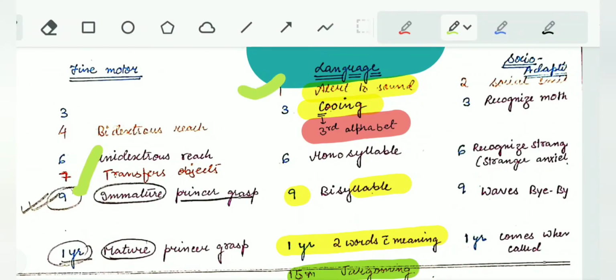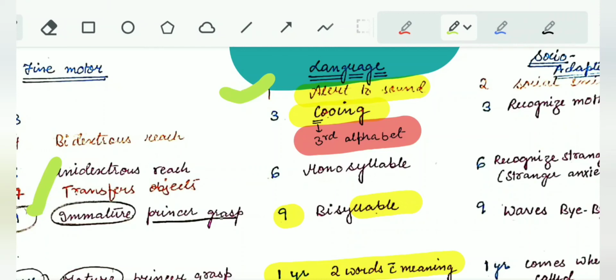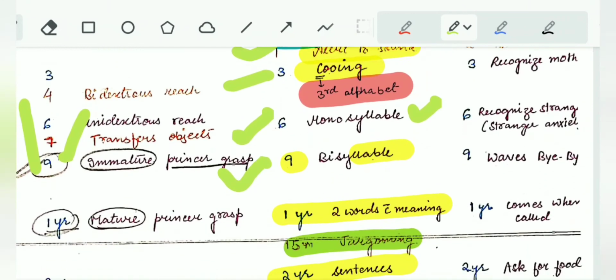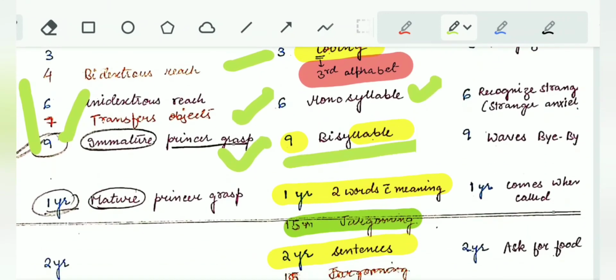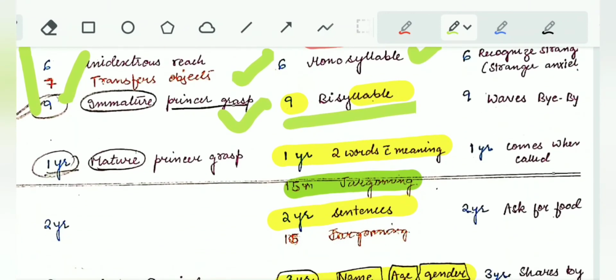At 1 month, the child alerts to sound. At 3 months, the child starts cooing. At 6 months, the child says monosyllable words. At 9 months, the child says bisyllable words. At 12 months or 1 year, the child says 2 words with meaning.